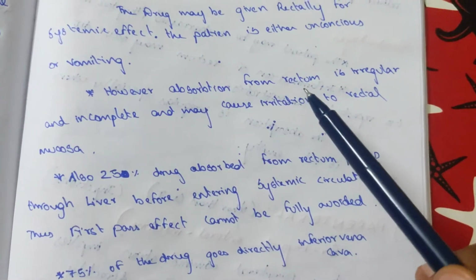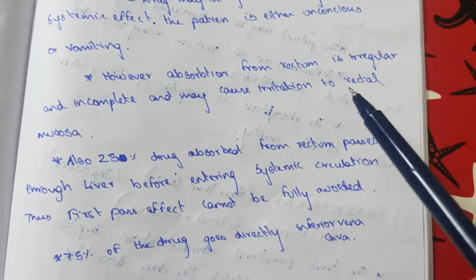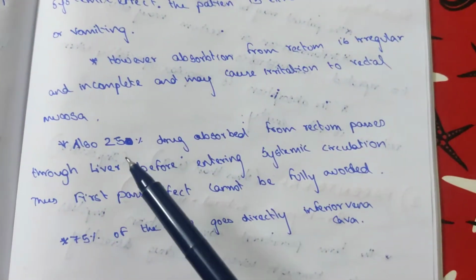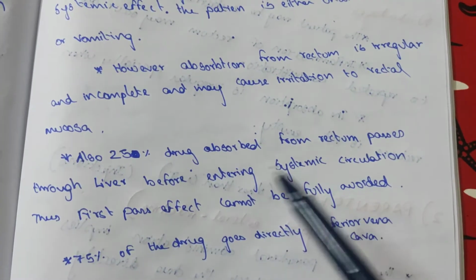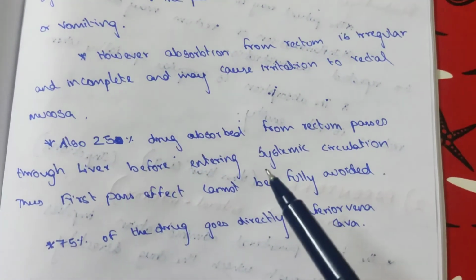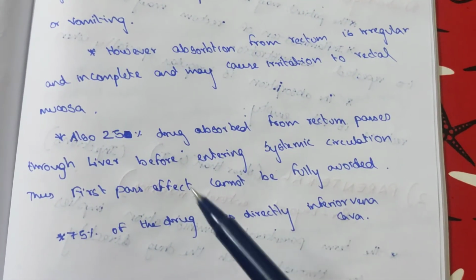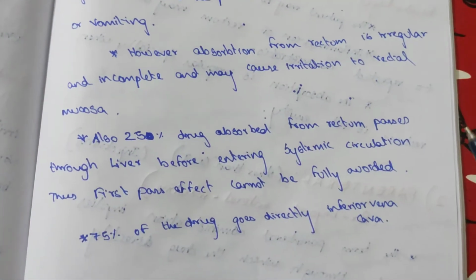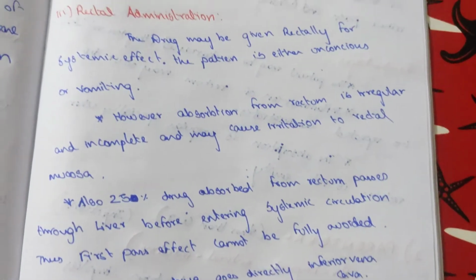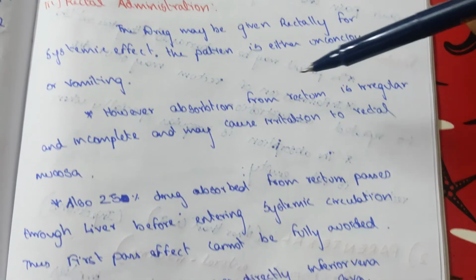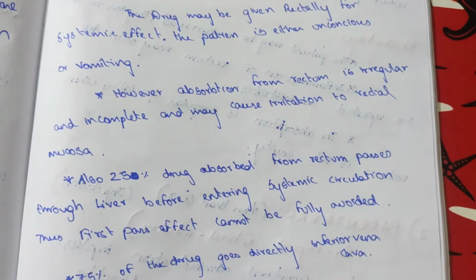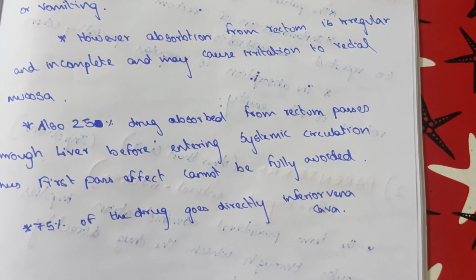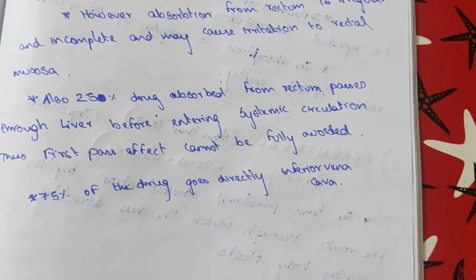Also, 25% of the drug absorbed by the rectum passes through the liver before entering the systemic circulation, so it undergoes first pass effect, and the remaining 75% of the drug goes directly to the inferior vena cava.